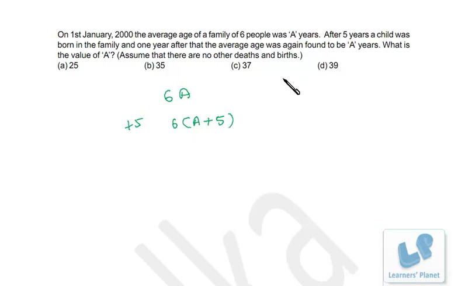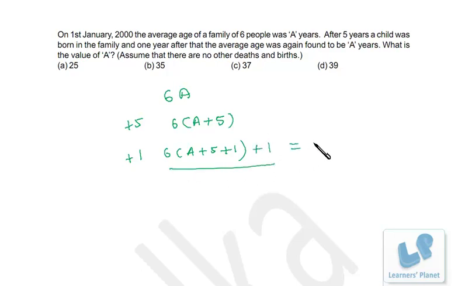So the new total age of the entire family is this. Now one child is born in this year, so further after 1 year, average will be increased by 1, right? And the new child age will be plus 1.